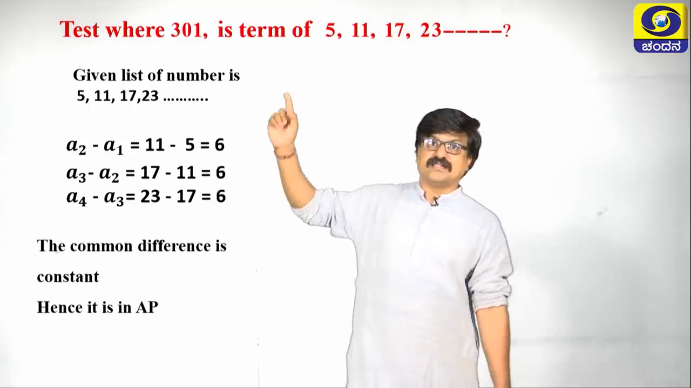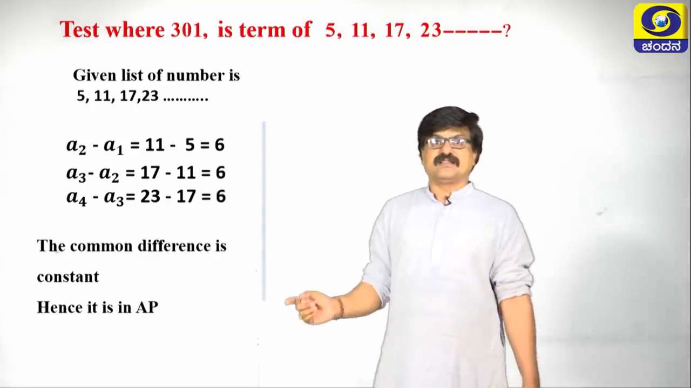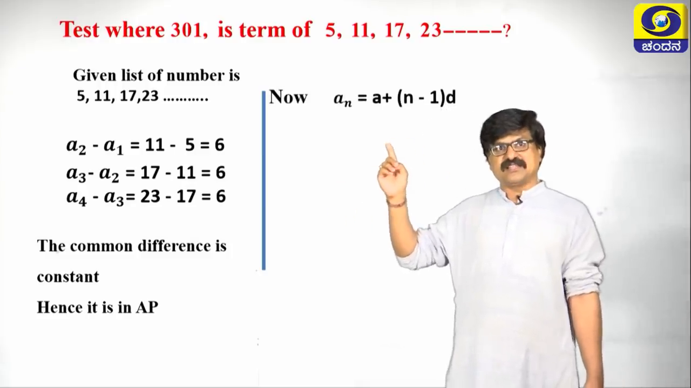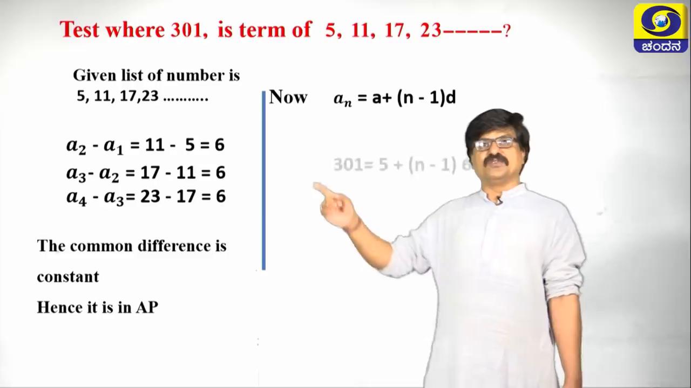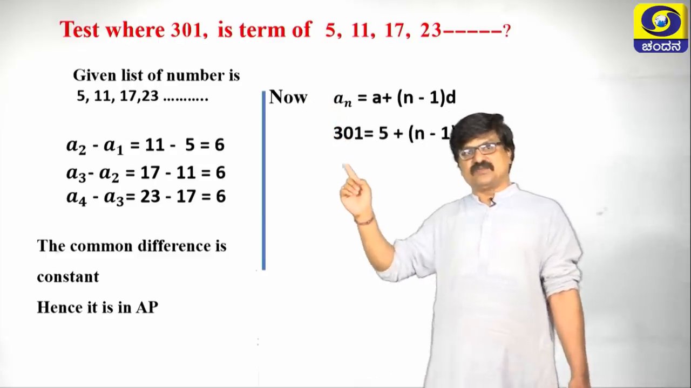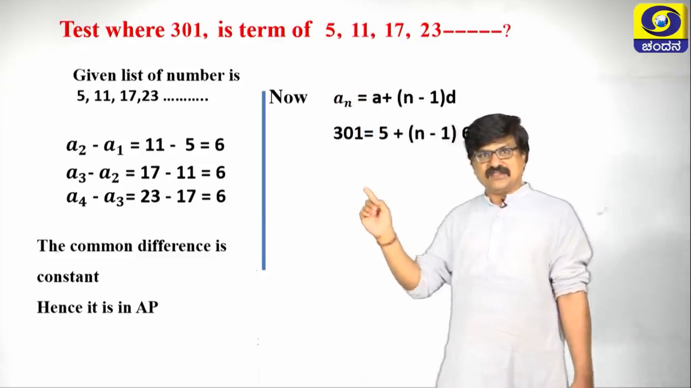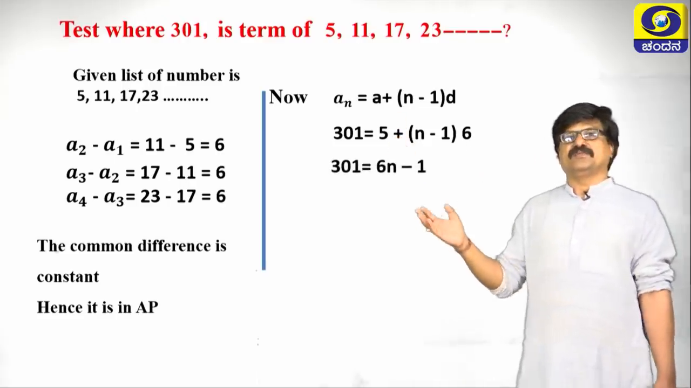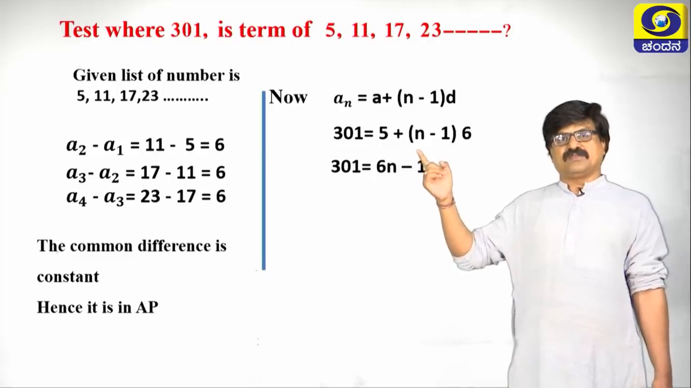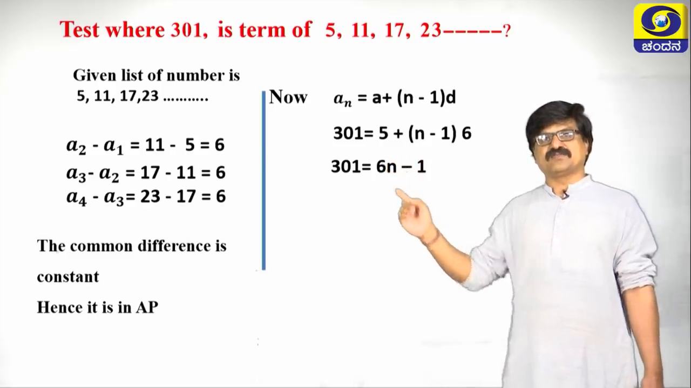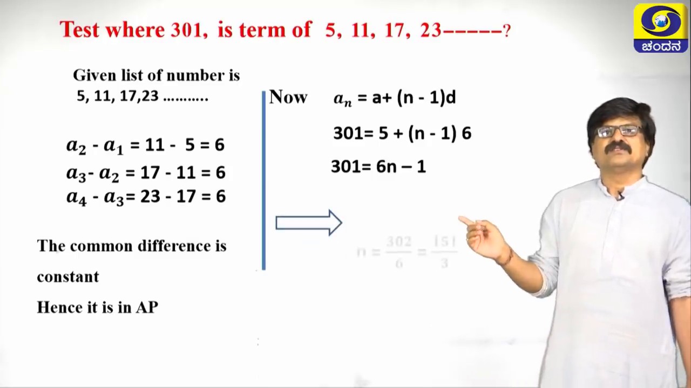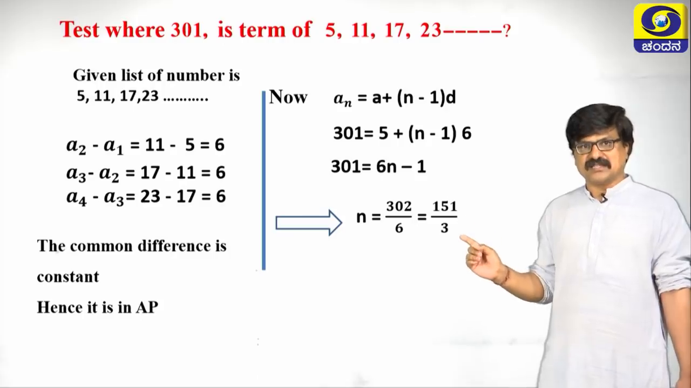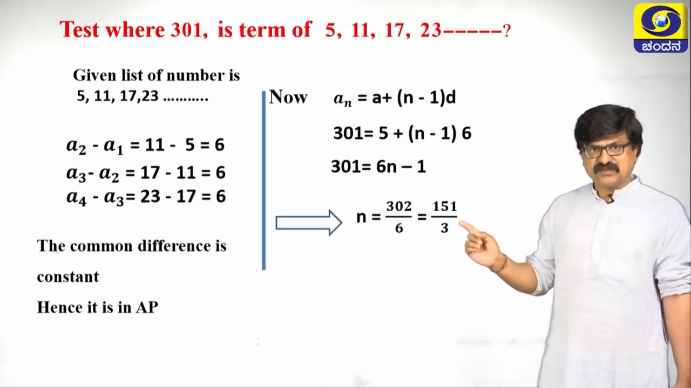After getting the AP, the next part is, now I am going to take An equals A plus n minus 1 into D. We know the value of An here is 301, A is 5, value of D is 6. Simplify this. Therefore, 6 into n is 6n, minus 6 plus 5 is minus 1. So, what does this imply? N value is 151 by 3. Can you simplify this further?